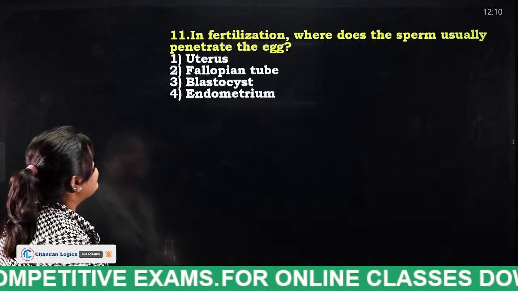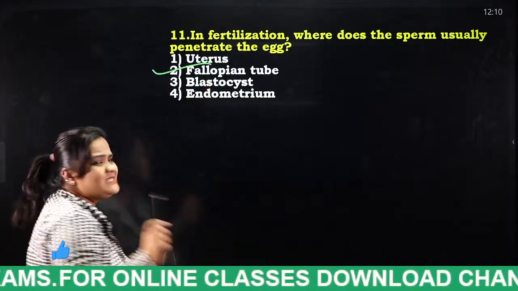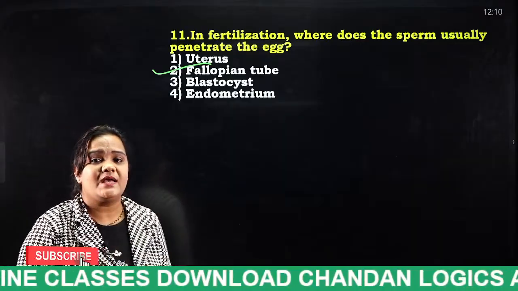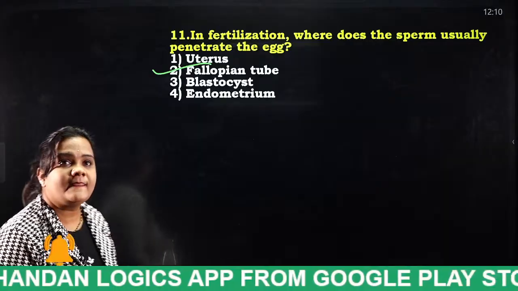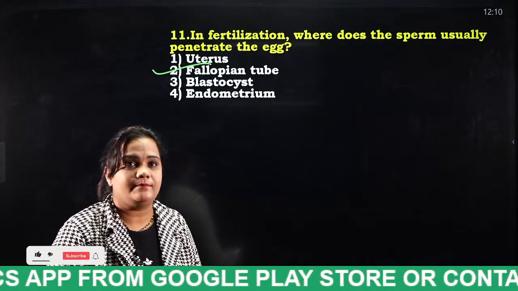And the answer for this question is fallopian tube. Blastocyst is nothing but a cyst, students. Actually, where does fertilization happen? In the fallopian tube. Okay? Read the question properly.